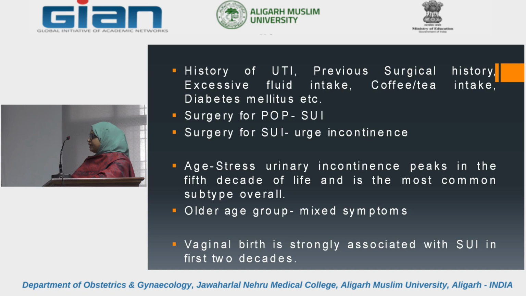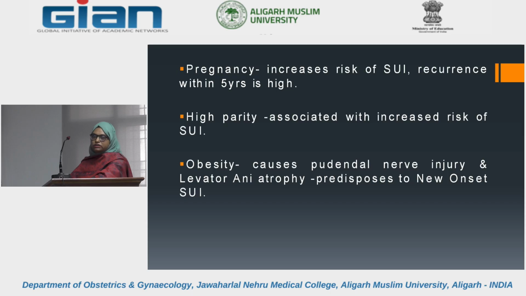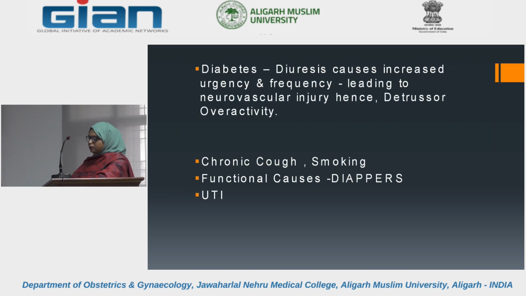Then the age of the patient is very important because stress urinary incontinence usually occurs in the later decades of life, that is the fifth decade. Older age groups have mixed type of symptoms. After vaginal delivery, it is usually stress urinary incontinence. Pregnancy also predisposes to stress urinary incontinence, and high parity should be taken into account because it also leads to stress urinary incontinence. Similarly, obesity, because obesity leads to levator ani atrophy, which predisposes to new onset of stress urinary incontinence.